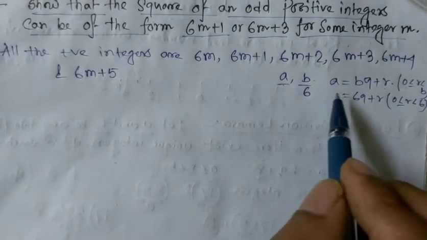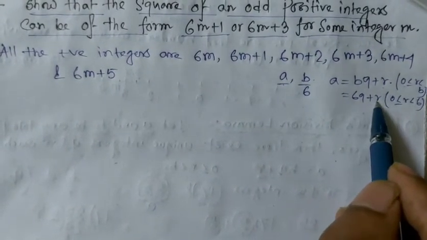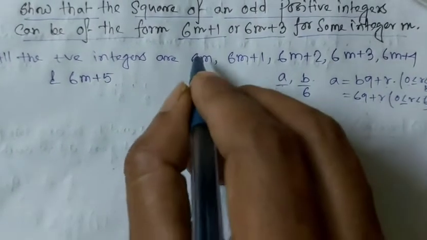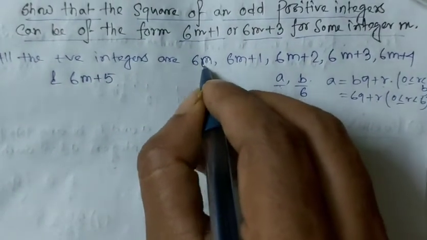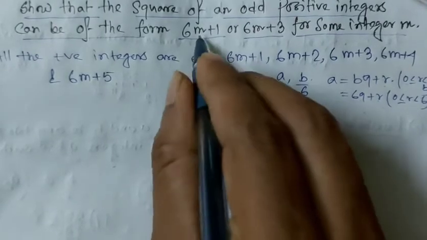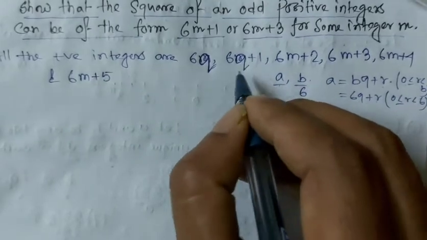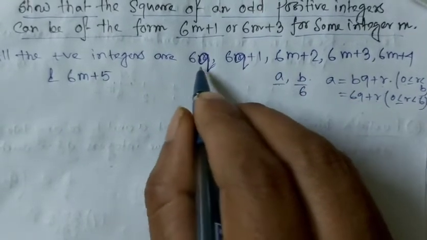So 6q plus 0 means 6q. Here I will not write 6m, because in the given question m is given, so you write 6q.